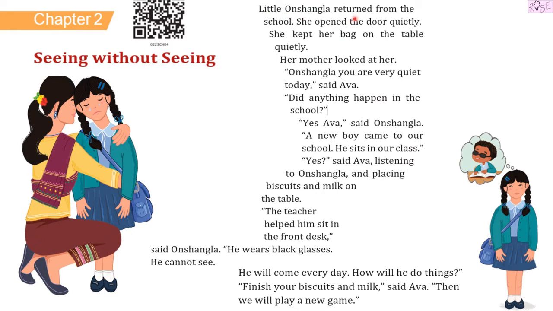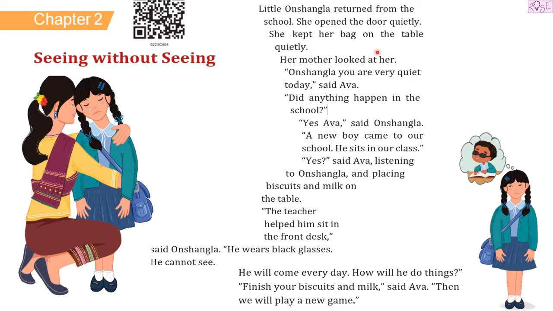Little Onshangla returned from the school. She opened the door quietly. She kept her bag on the table quietly. Her mother looked at her. Onshangla, you are very quiet today, said Eva. Did anything happen in the school? Yes, Eva, said Onshangla. A new boy came to our school. He sits in our class. Yes, said Eva, listening to Onshangla and placing biscuits and milk on the table.